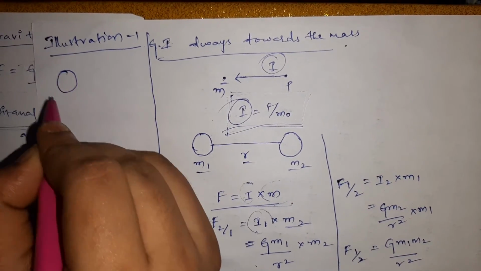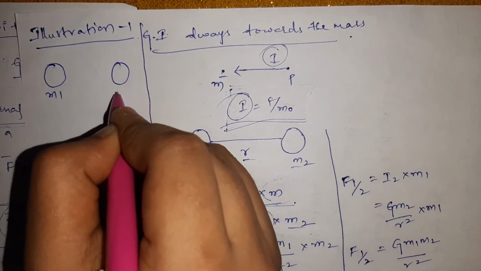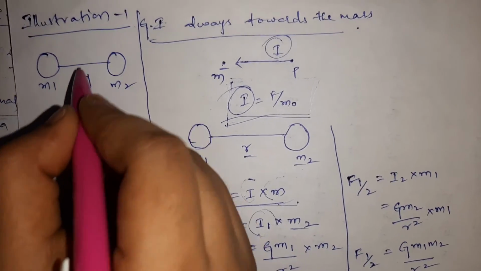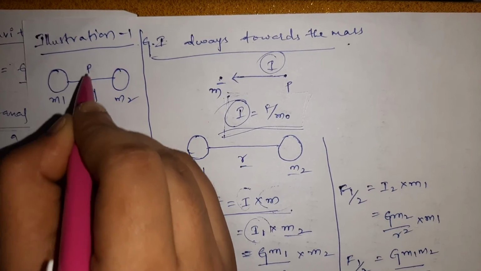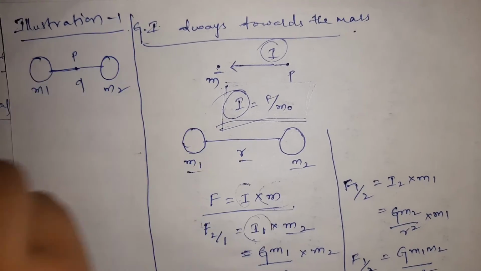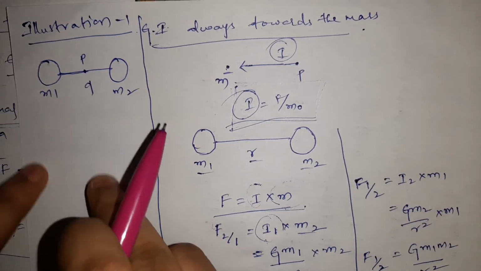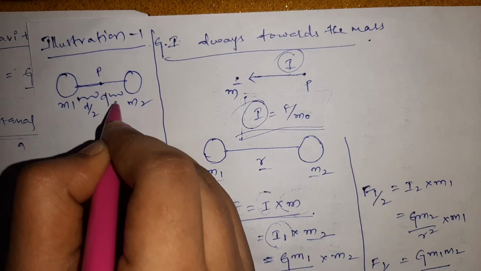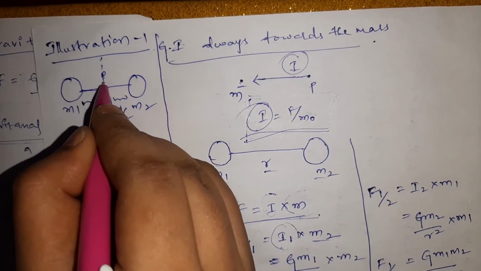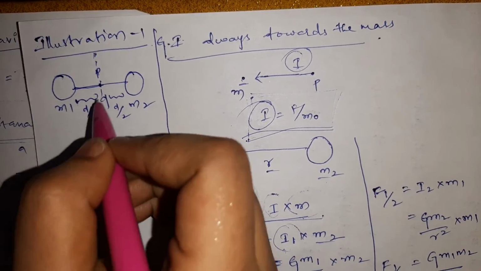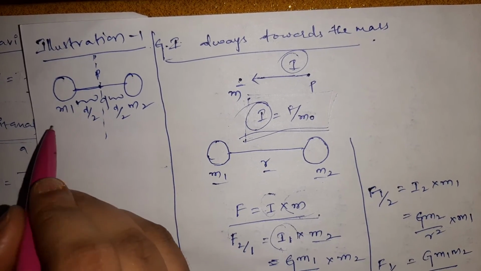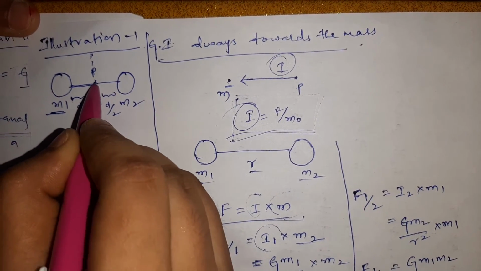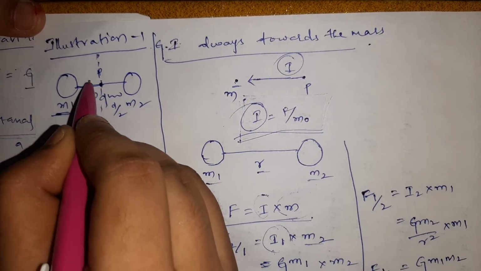In illustration number 1, let us consider two masses m1 and m2 separated by a distance d. Let the point P be the midpoint of the distance between the two masses. Midpoint in the sense that this is d by 2 and this is d by 2, right? So the intensity due to m1 at point P is towards m1.